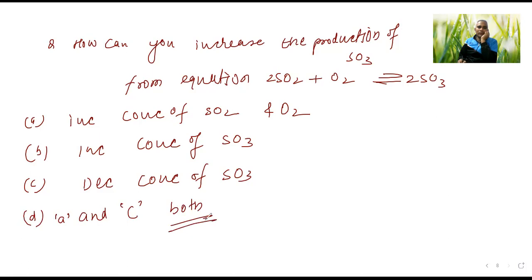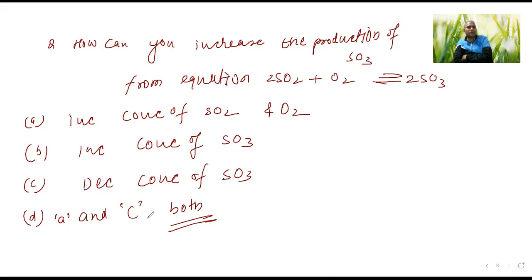Tell me. Take your own time. It is based on the thinking process, how you can undo the change in effect. You are doing undo only. If anything is increased or decreased, you have to balance it by shifting the equilibrium.